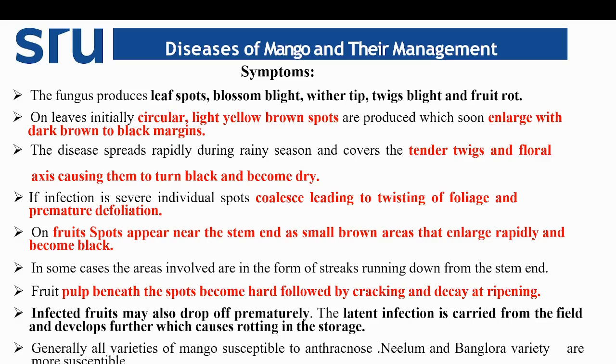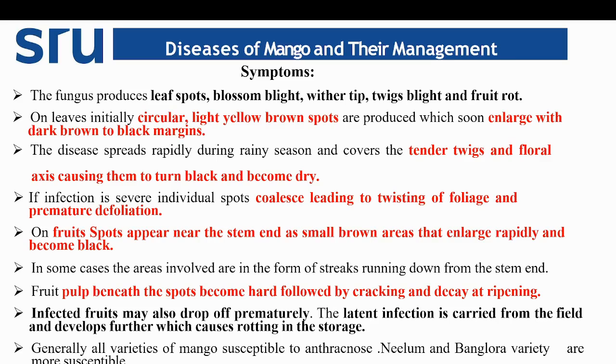Coming to the major symptoms of anthracnose of mango, first the fungus produces leaf spot, blossom blight, wither tip, twig blight and fruit rot symptoms. On the leaves, initially circular light yellow-brown spots are formed, which soon enlarge with a dark brown to black margin. The disease spreads rapidly during the rainy season and covers the tender twigs and floral parts, including the floral axis, causing them to turn black and dry,